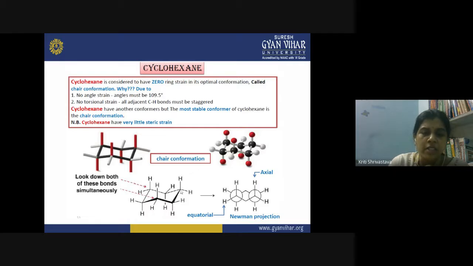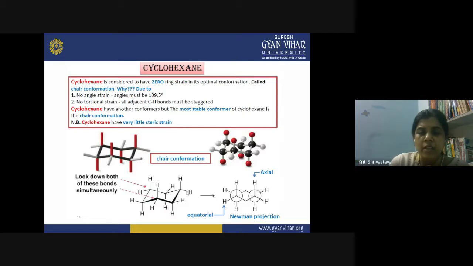If you consider this as carbon number 1, on carbon 1 you have axial hydrogen above, then on carbon 2 axial hydrogen below, then axial hydrogen above, axial hydrogen below, axial hydrogen above. So on three of the carbons we have axial hydrogen above, and on the other three we have axial hydrogen below. This is the orientation of axial hydrogens in cyclohexane.